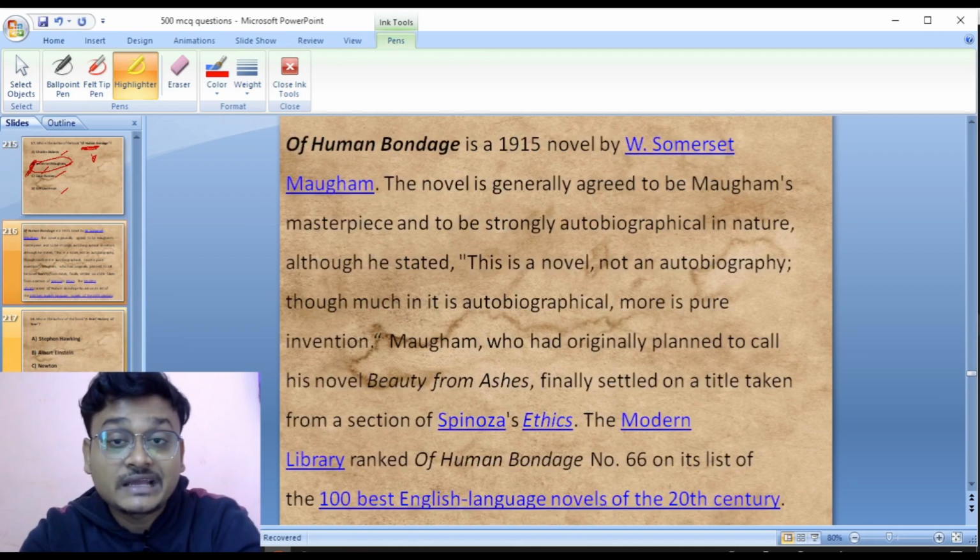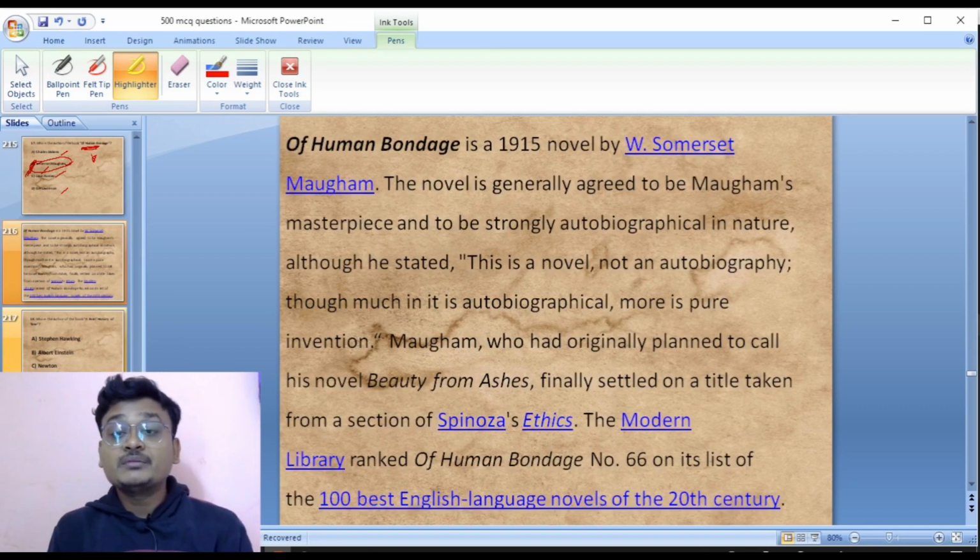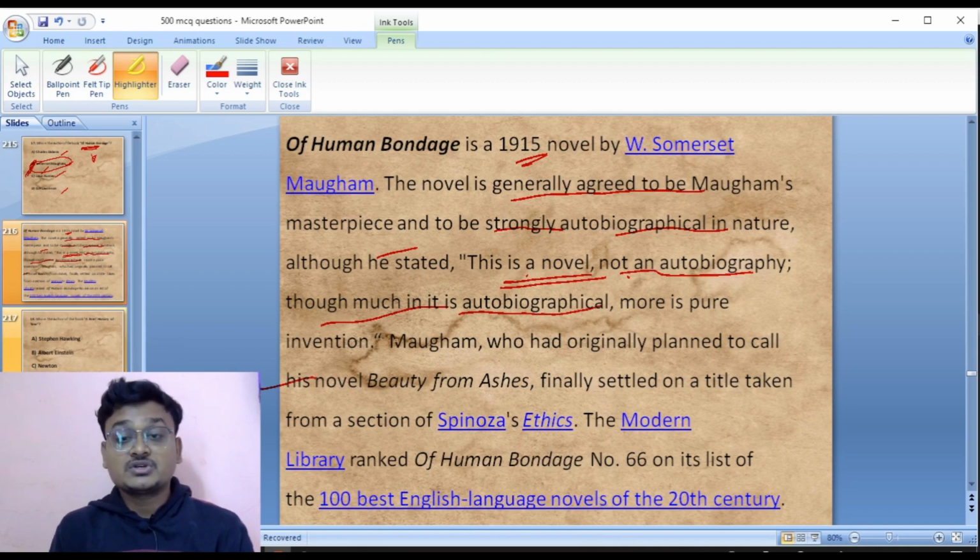Let's look at this slide. Of Human Bondage is a 1915 novel by William Somerset Maugham. The novel is generally agreed to be Maugham's masterpiece and to be strongly autobiographical in nature. But he stated that this is a novel, not an autobiography, though much in it is autobiographical, more is pure invention. Maugham had originally planned to call his novel Beauty from Ashes, but finally settled on a title taken from a section of Spinoza's Ethics.